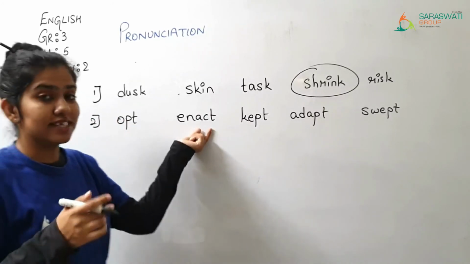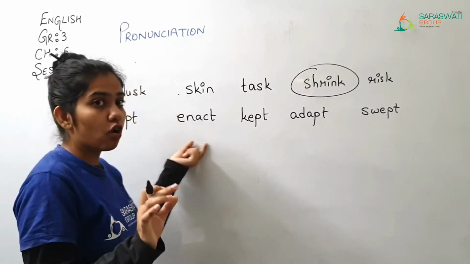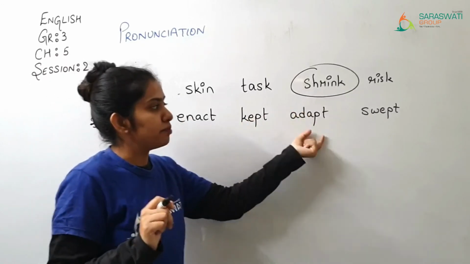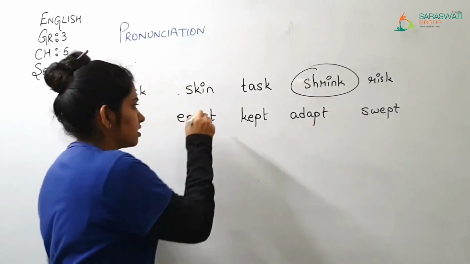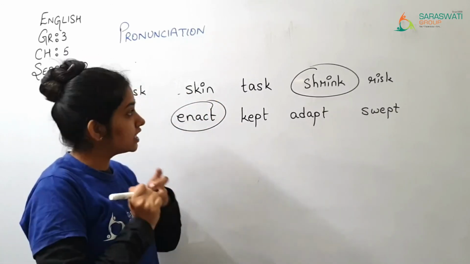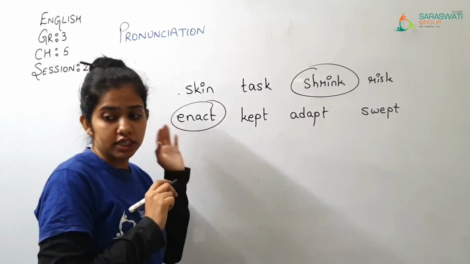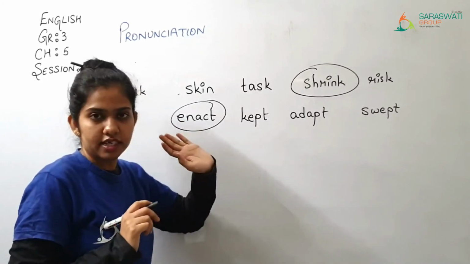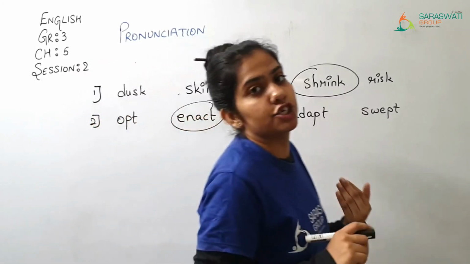Here it is enact, ct sound. So this is the odd one out because we are having t sound in kept, adapt, swept. Okay, so in this way you are supposed to circle the odd one out from the given words. Okay, so this is your dictionary part.